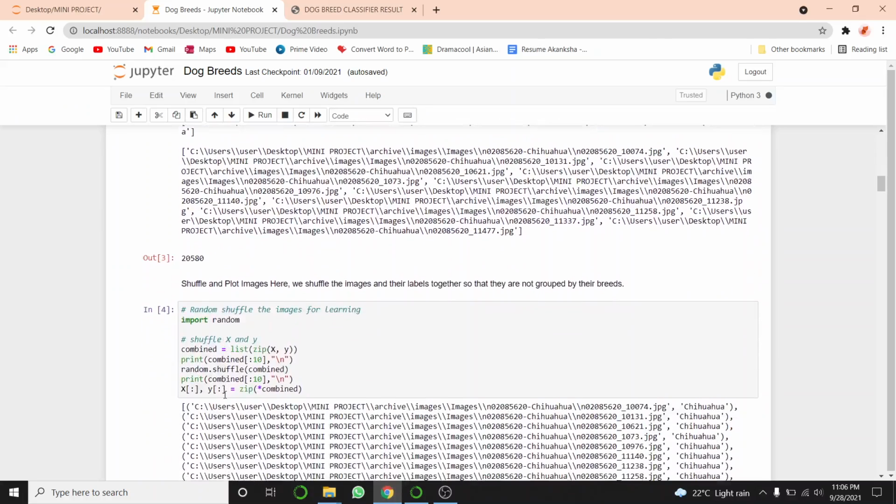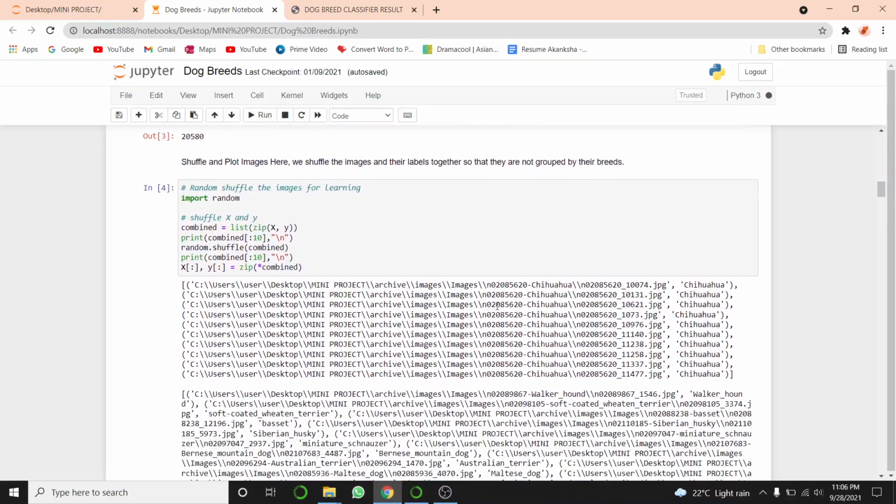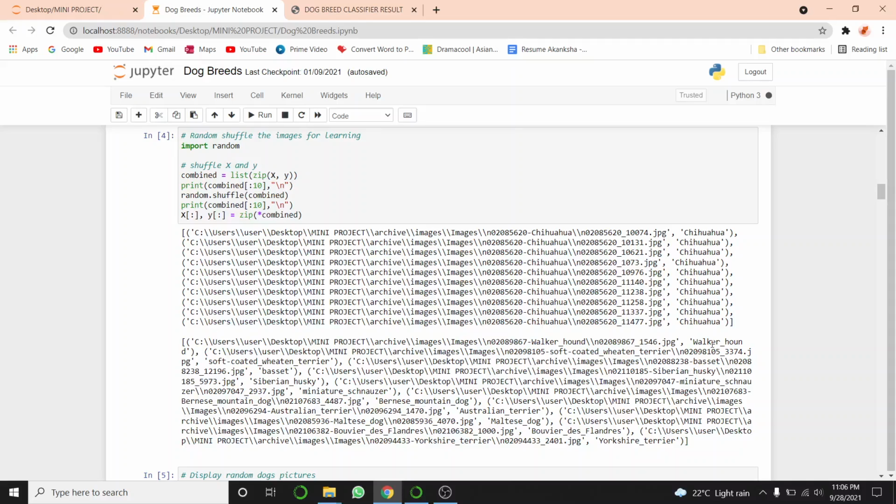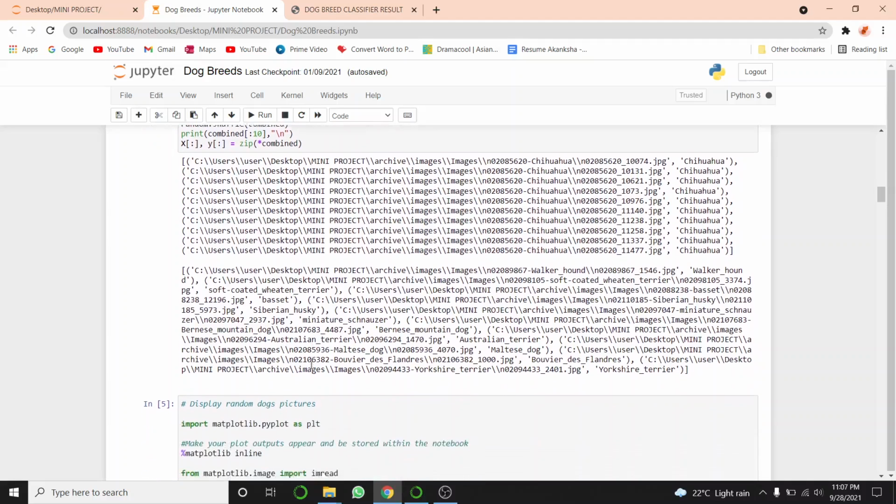Now we will shuffle X and Y using random. First we will zip X and Y into tuples, and then using random.shuffle we will shuffle it, unzip it and save it in our X and Y. As you can see, at first all the Chihuahua images were together, but after the shuffle, the first one is Walker Hound, the second one is Soft Coated Wheaten Terrier, so it is randomly shuffled now.